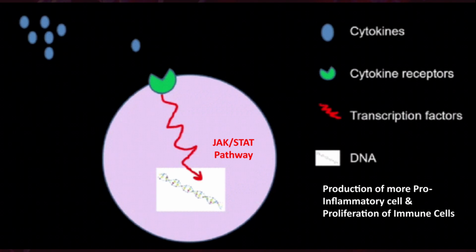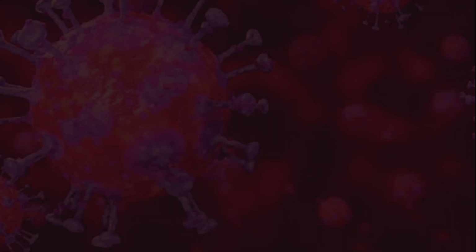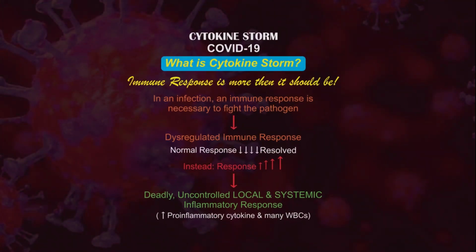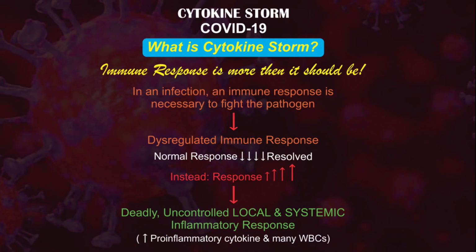This transcription happens with the JAK-STAT pathway, and hence JAK inhibitors can also be useful in the management of this cytokine storm.